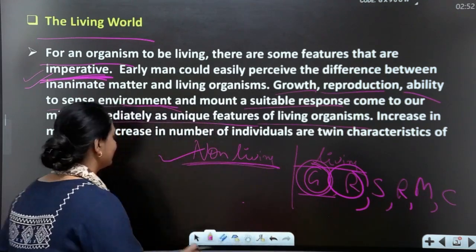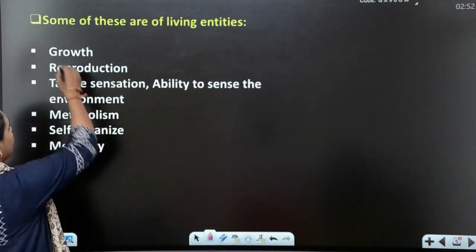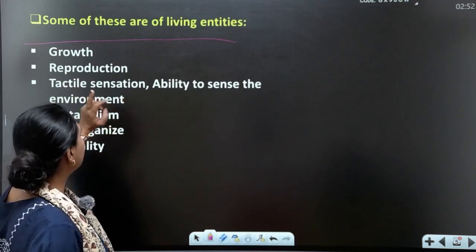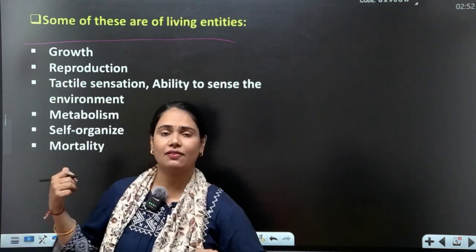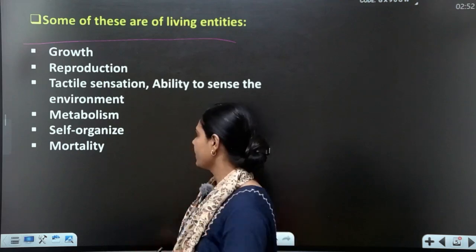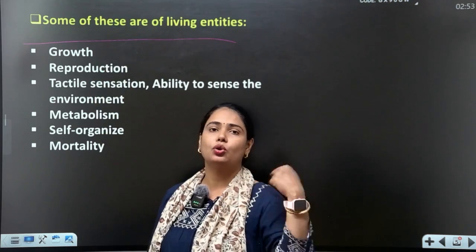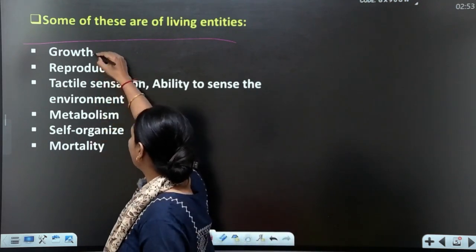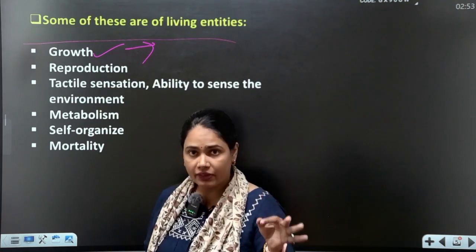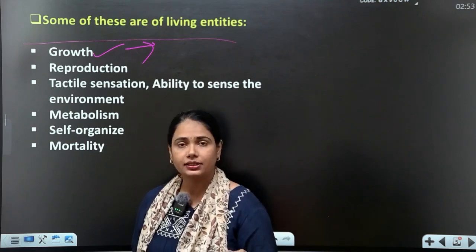First write growth, reproduction, sense, metabolism, self-organize and mortality. All these are living characters, and we have to find out whether these characters belong to non-living or not. First of all, growth. Is growth a true living, defining character?